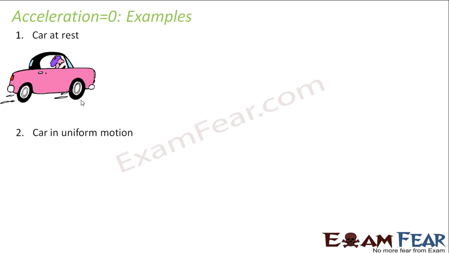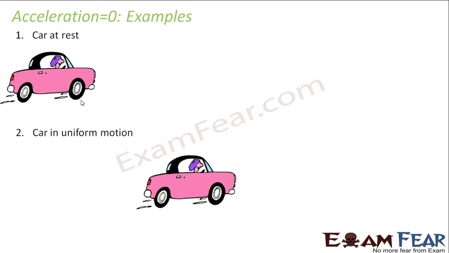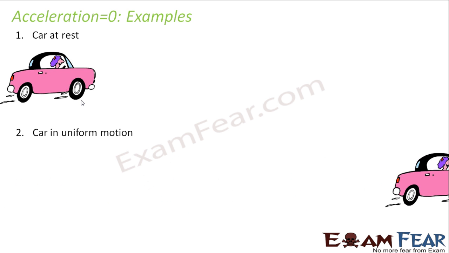The next scenario is the car is in motion, but the car is in uniform motion. What is uniform motion? As we have discussed, uniform motion means it covers equal distances in equal intervals of time. So in case of uniform motion, what happens? Your velocity, uniform motion means the velocity remains constant.